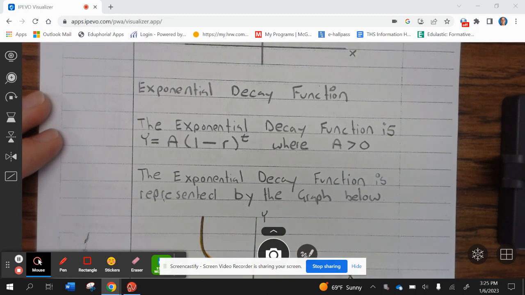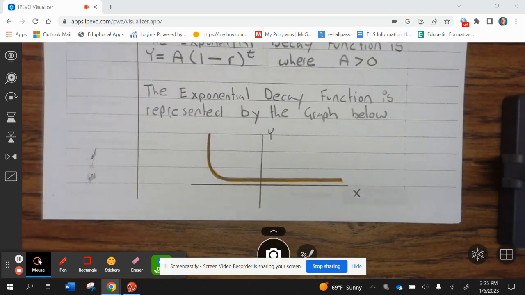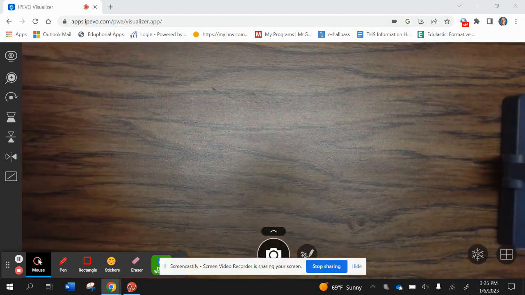Exponential decay function. The exponential decay function is y equals a parentheses 1 minus r to the t, where a is greater than 0. The exponential decay function is represented by the graph below. All right, let's take a look at the first example.